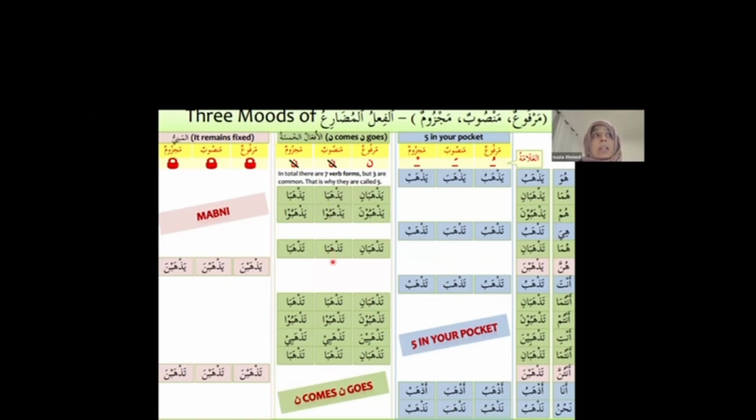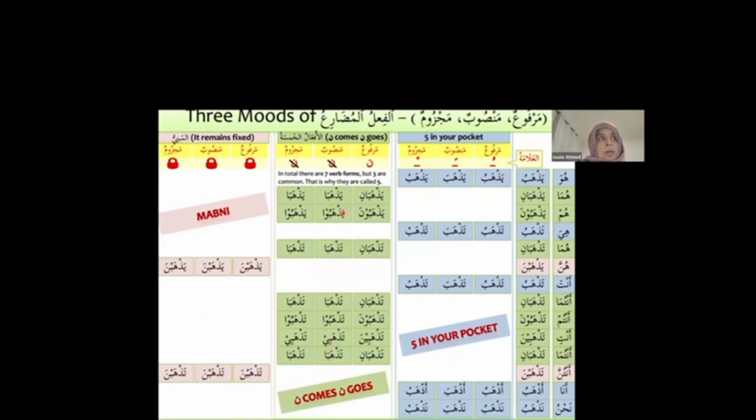Instead of tazhabani, it's tazhaba. Noon dropped. And all those forms which have noon, noon will be dropped except the female ones. Yazhabna, tazhabna. We're not going to touch these ones. But the rest of them, wherever you see the noon, will be dropped.